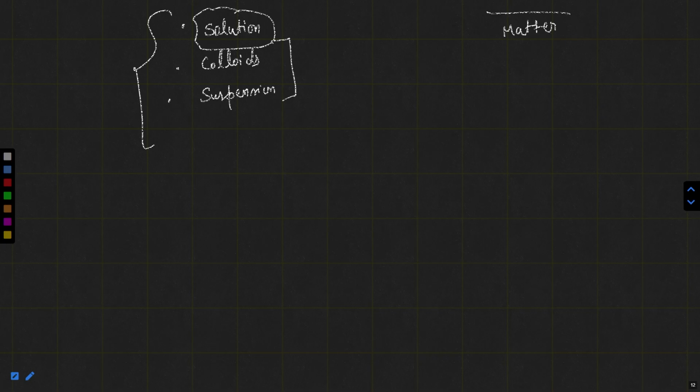So in today's session, we have covered the classification of matter and each and every point in detail. Matter can be classified into two categories, pure substance or mixture. Pure substances have further two categories, elements and compounds. And mixtures have further two categories, heterogeneous mixture and homogeneous mixture. We have learned about the definition and examples of homogeneous mixture, and the examples and definition of heterogeneous mixture. But in the next class, we are going to discuss solution, colloids, and suspension, and apart from this, the physical and chemical properties and the SI unit system. So the next class is going to be very interesting, like today's class.